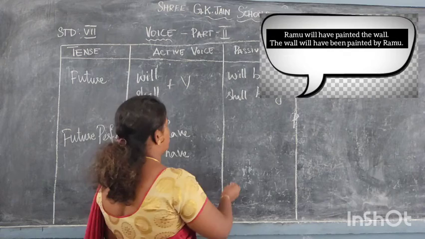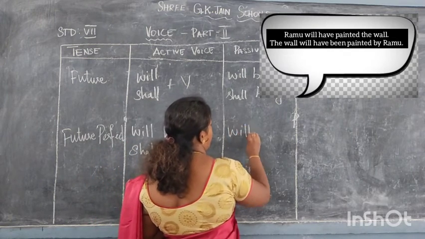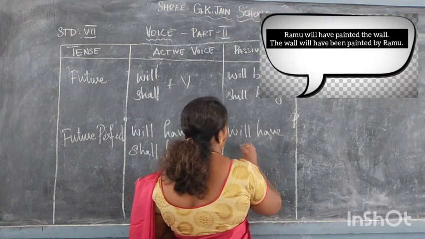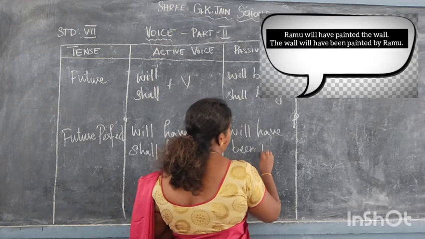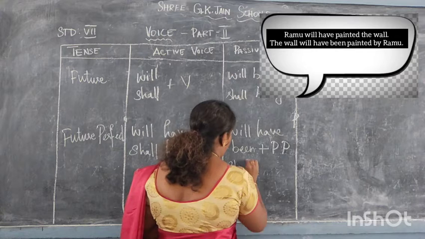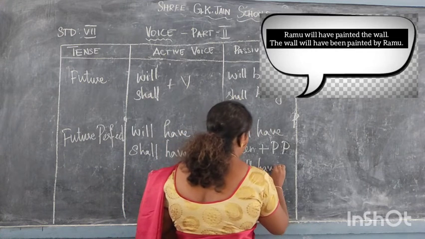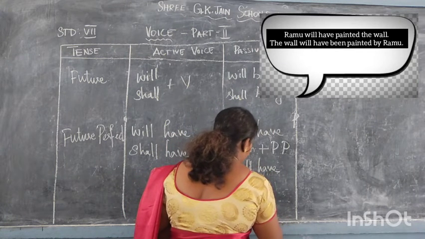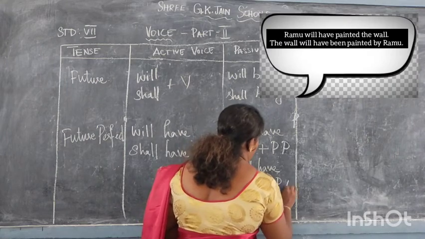That will change into will have been plus participle, or shall have been plus participle.